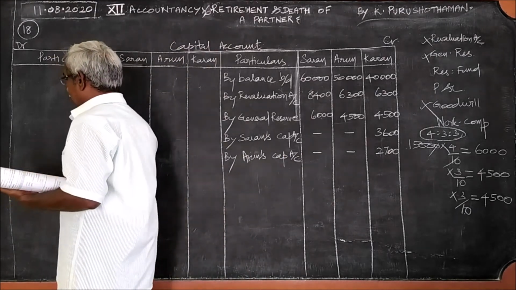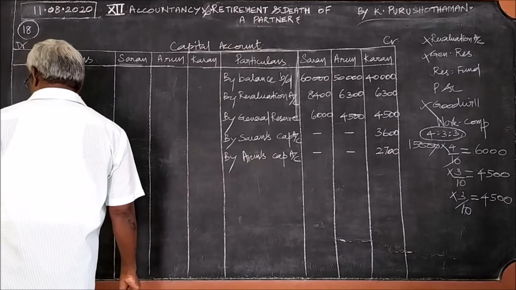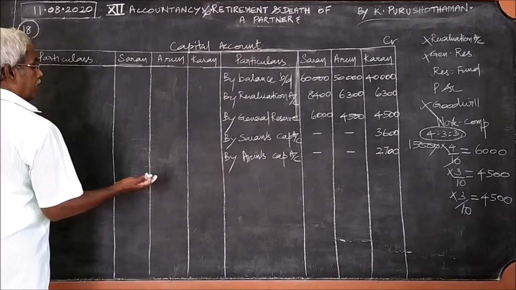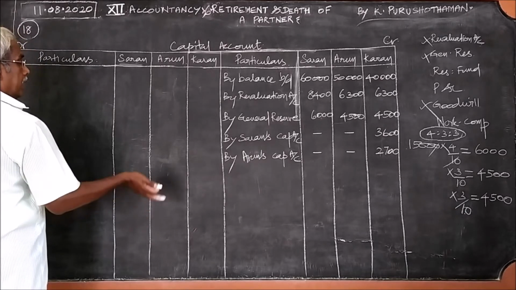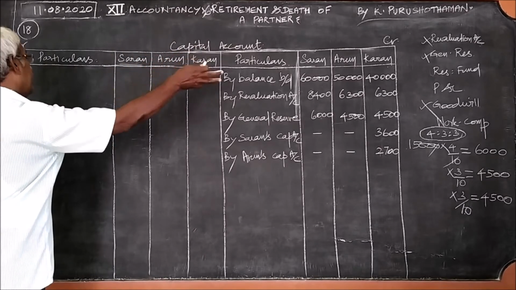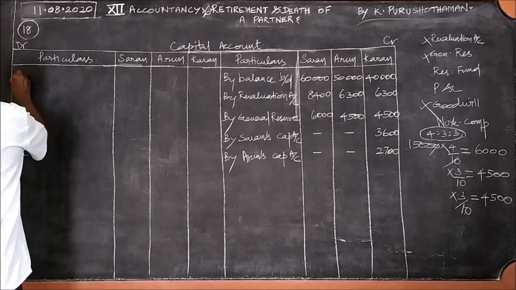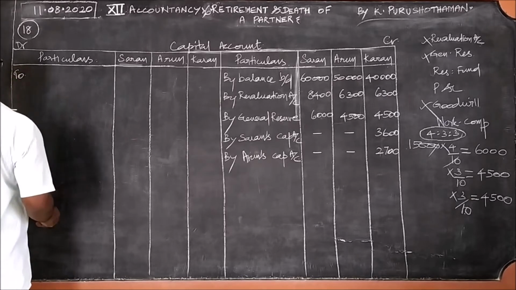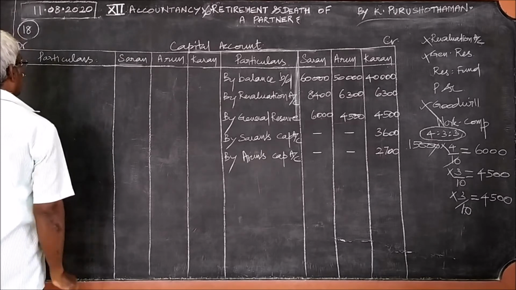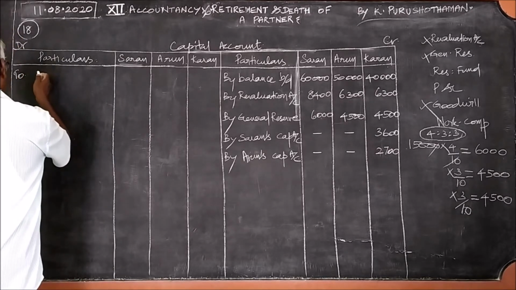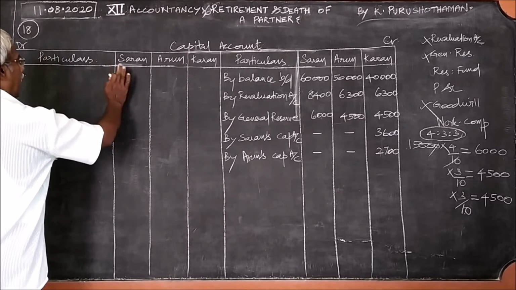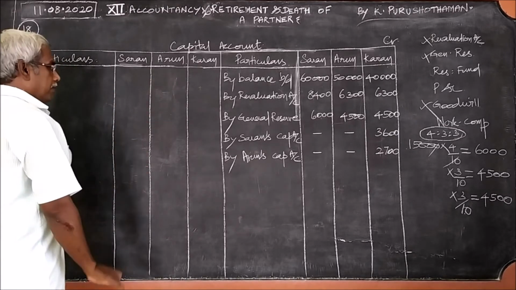Then go to the debit side. On the credit side, we should show the continuing partners' amounts written against the retiring partner. Here, the same thing: the amount should be written in the continuing partner's column and the account should be shown as the retiring partner.